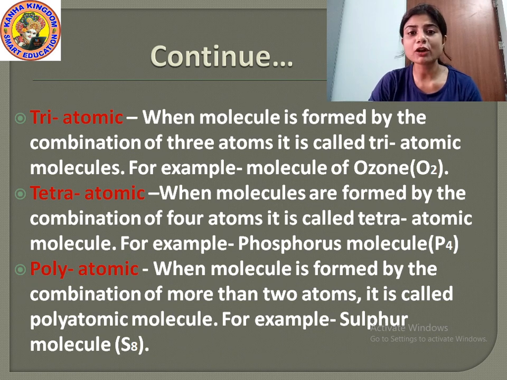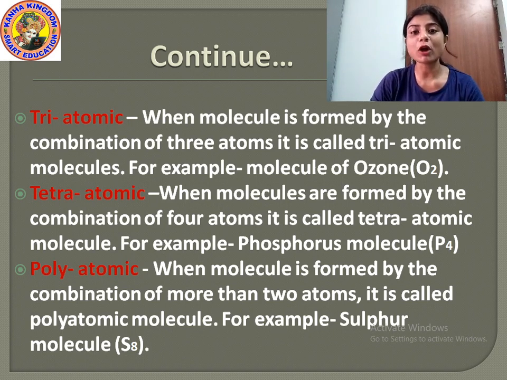For example, the phosphorus molecule, that is P4. Here the 4 atoms of phosphorus are combined together to form the phosphorus molecule.